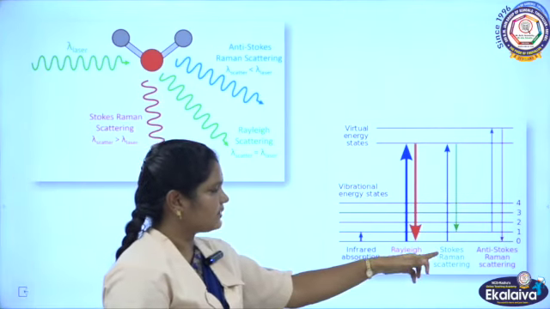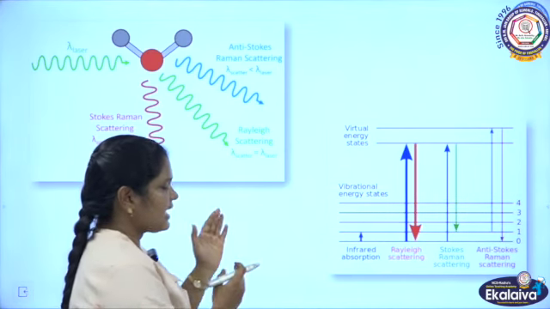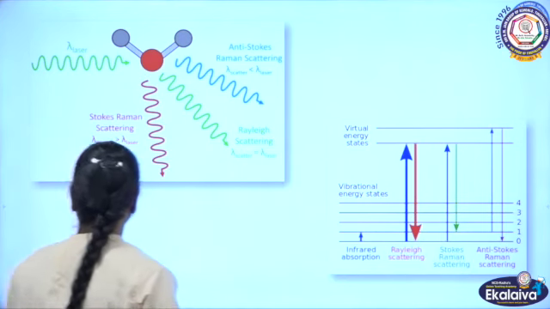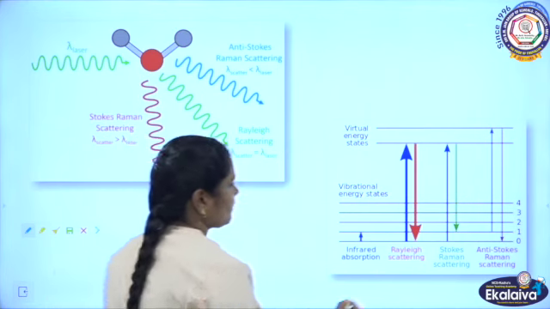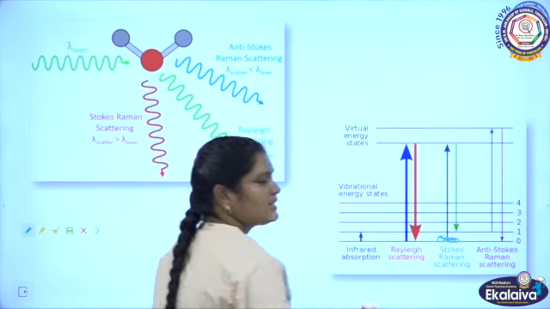First, see this example picture, Stokes Raman scattering. The same example: the electrons are in the ground state. The electron present in that ground state is in the stationary state.